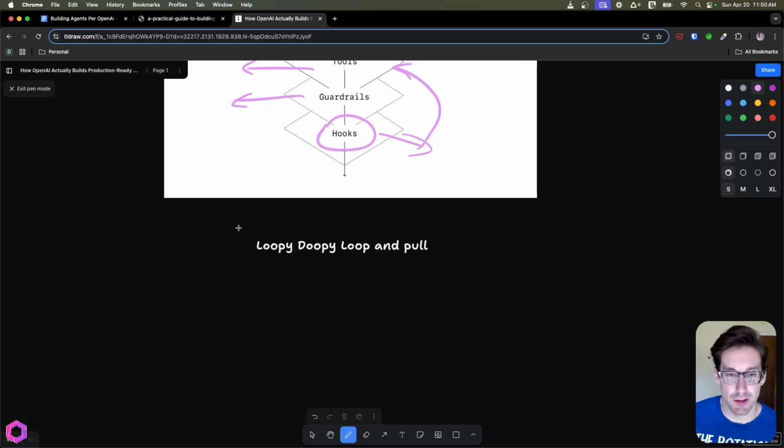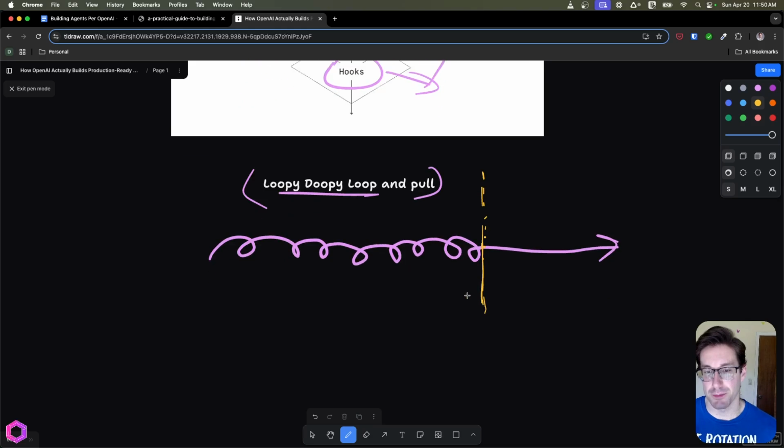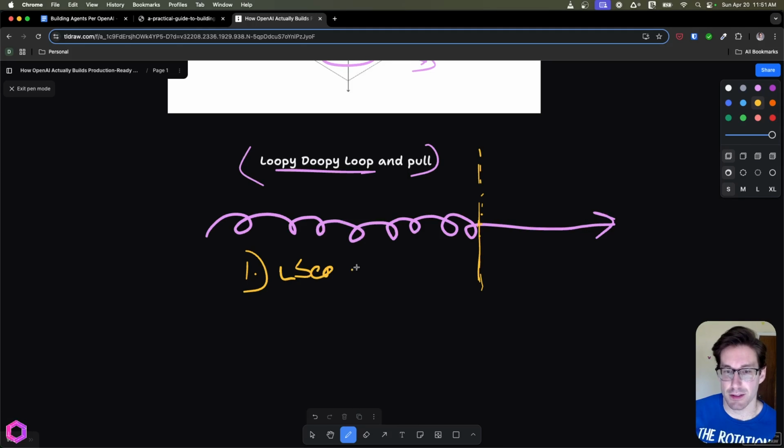And the breakout point. I think about this as the loop-de-loop. The loop-de-loop is like when you're going like this, right? The agent's iterating, and finally, after it iterates a bunch, it's going to eventually break out of those loops and take an action or do something else. There's usually 2 to 3 situations as to why this happens. One is it's initiated by a user. Say the user says, okay, I'm tired of talking to you, I want to talk to a human. Or say that our AI has maxed out the number of turns it can run.